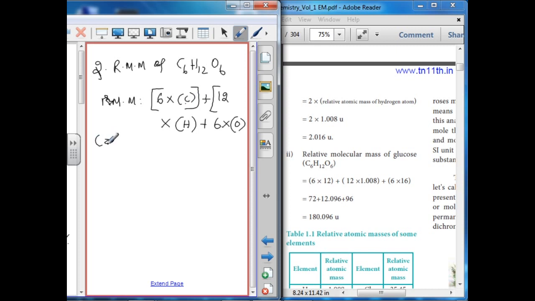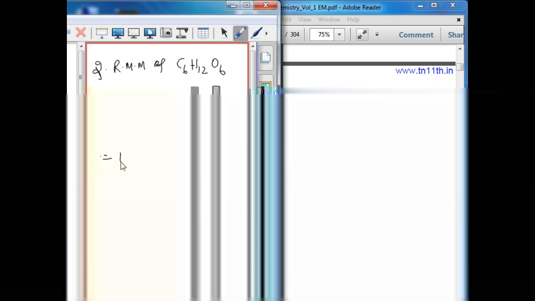The relative atomic mass of carbon is 12, hydrogen 1, oxygen 16.